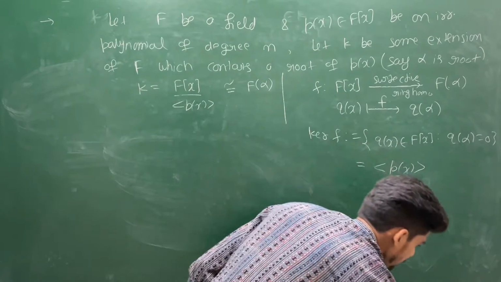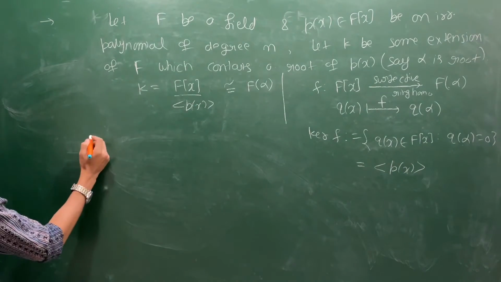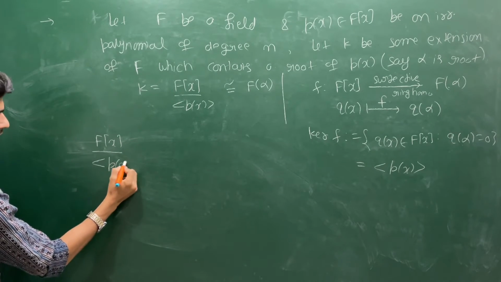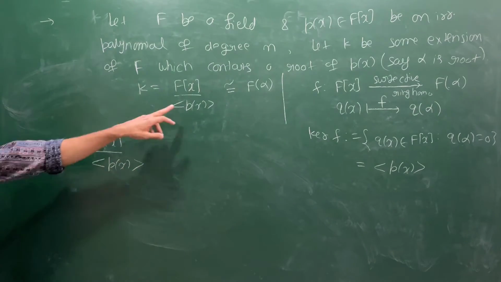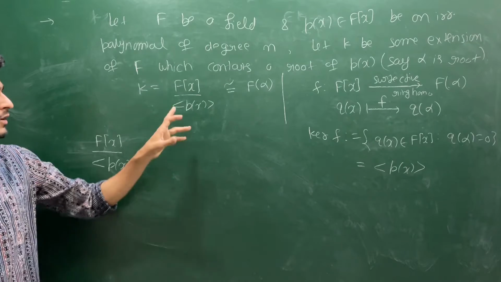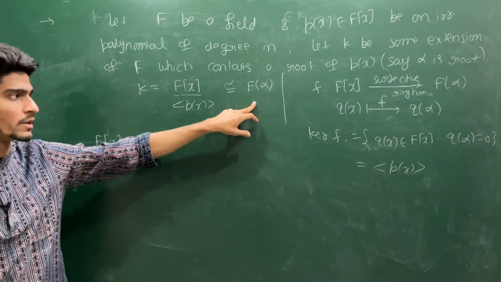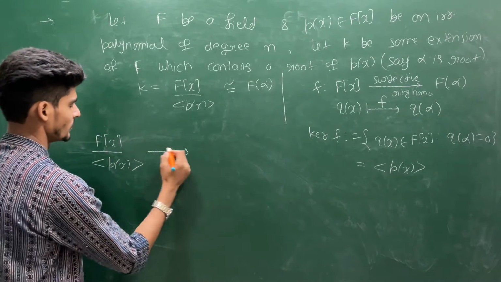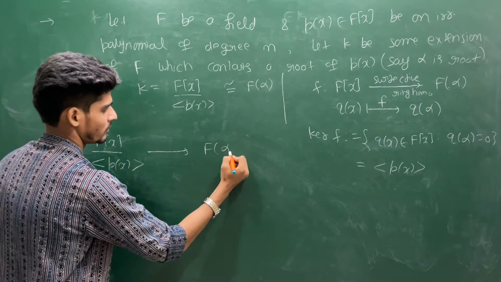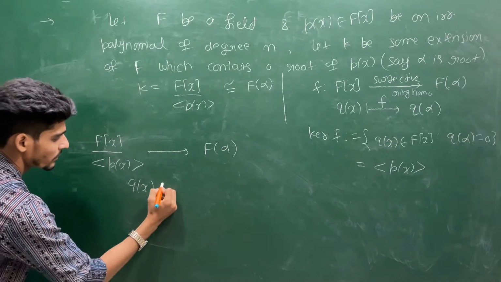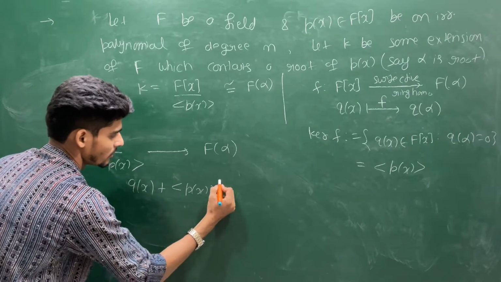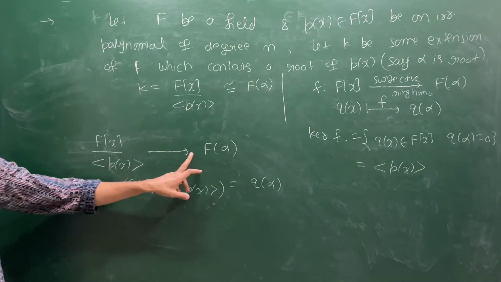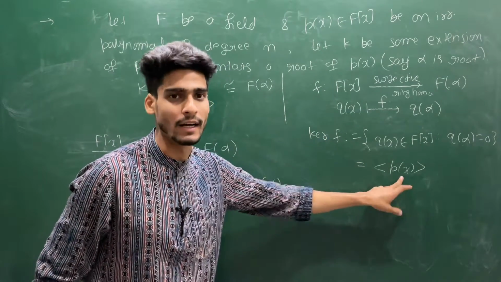So this is your kernel, and once you have a kernel, you have a natural restriction of this f. You have this, because what you want to prove is that this is isomorphic to this. So you have to give me some homomorphism from this structure to this structure. This is a ring homomorphism. We have to create a field homomorphism. So this extends a map in this manner: Q(x) plus the ideal generated by P(x) goes to Q(alpha). And this is a very natural map, because this is inside the kernel.